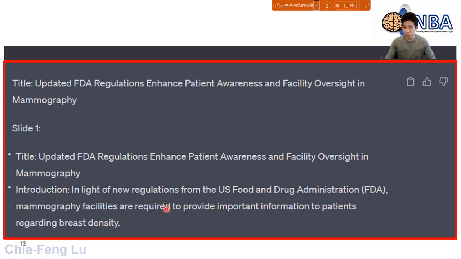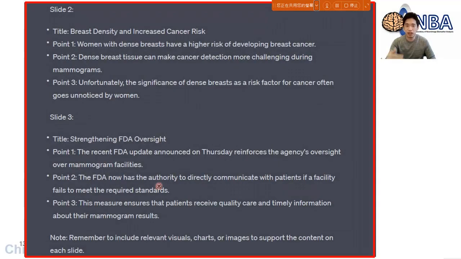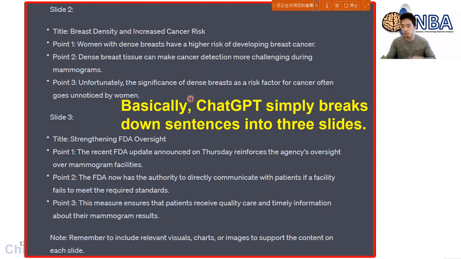Basically, ChatGPT simply breaks down the sentences within the paragraph into 3 slides. If you see this kind of long sentence within a slide, it is not good enough, because it is still very difficult for the audience to understand the meaning behind this super long sentence right here.